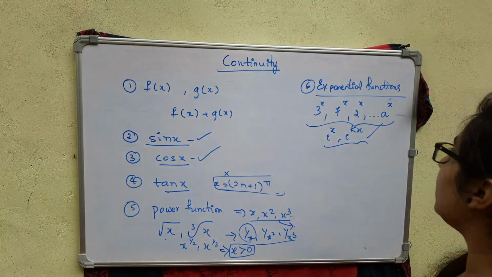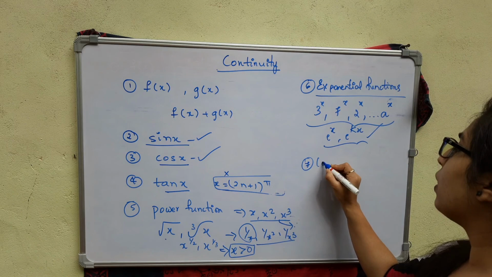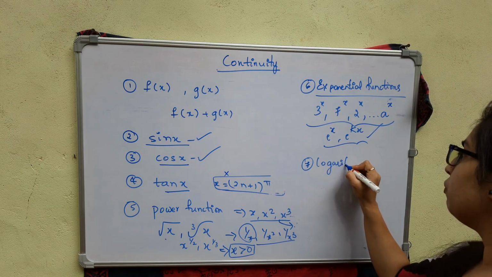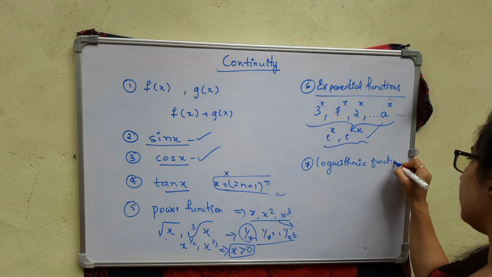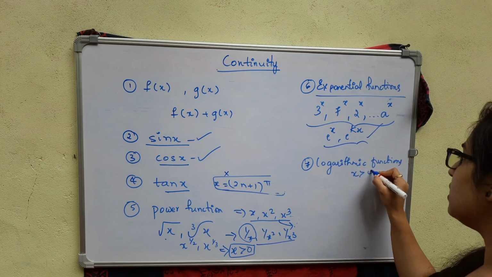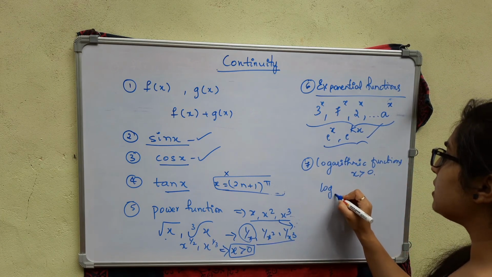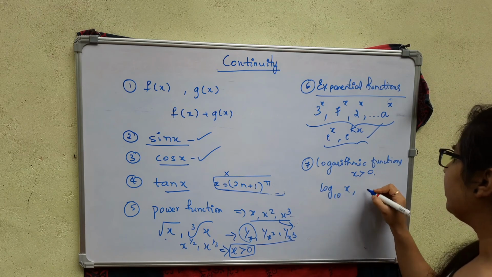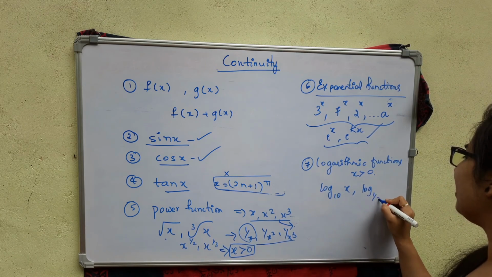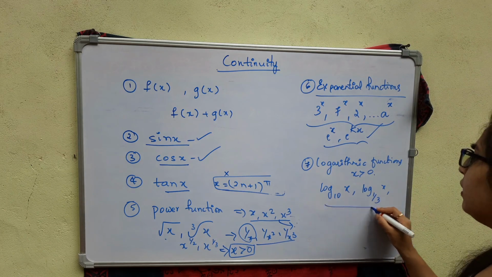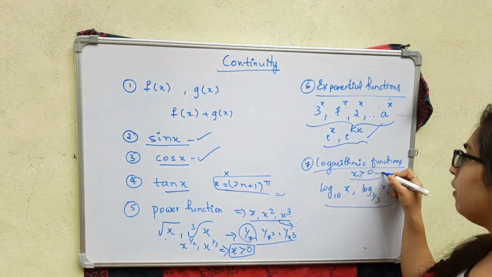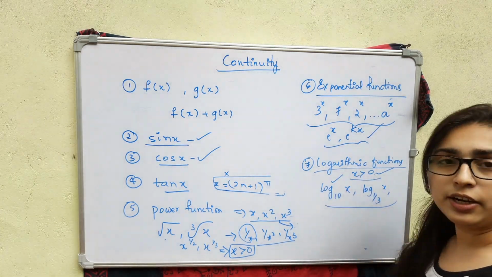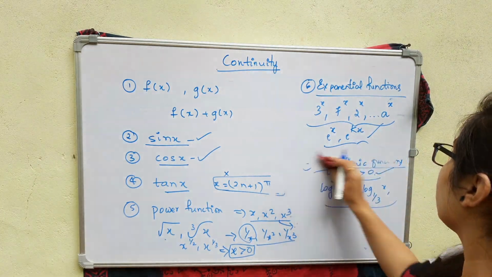Next comes the logarithmic function. It is defined for positive x, so it will be continuous there, for x greater than 0. So log x, that is base 10, then you can have something like log of 3x. Logarithmic functions are defined for x greater than 0, and they will be continuous functions.